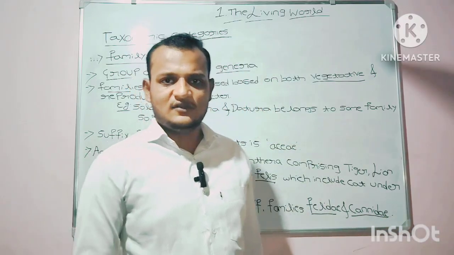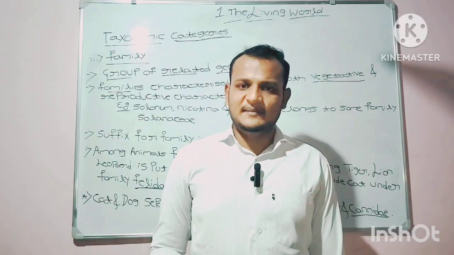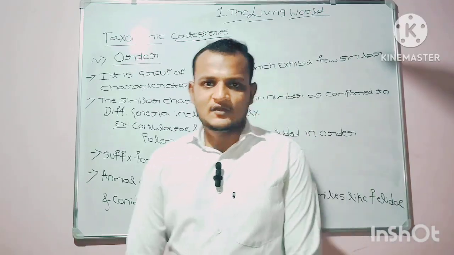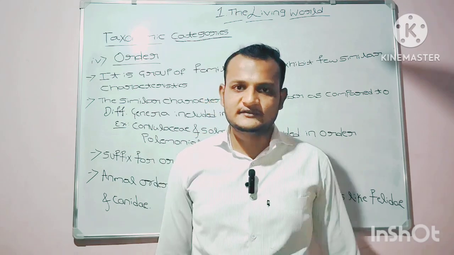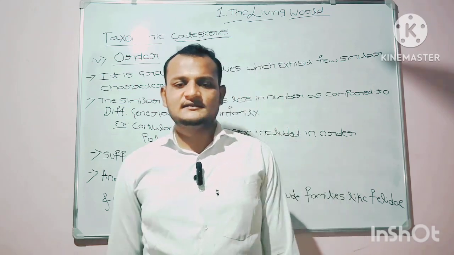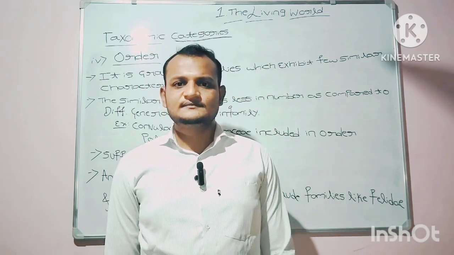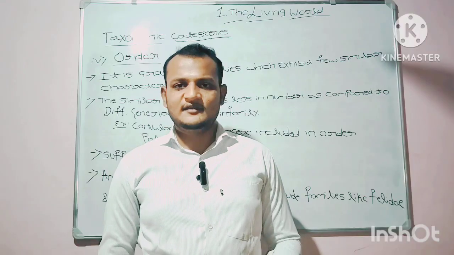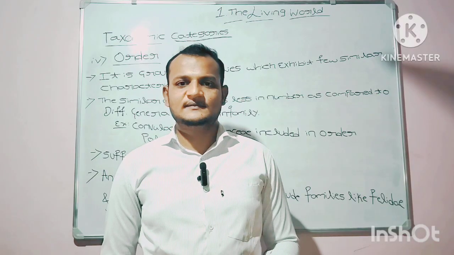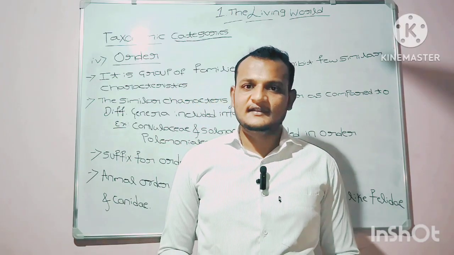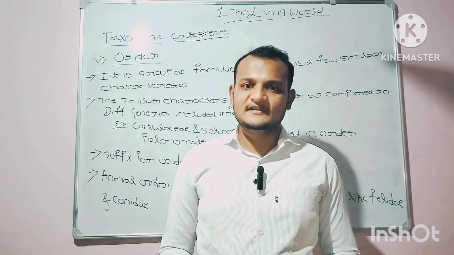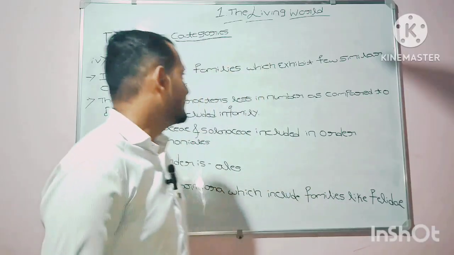I hope that you have cleared the concept of family also. Now moving to another concept, that is the fourth one, that is order. Order is nothing but a group of families, the group of families which exhibit a few similar characteristics. Those families are grouped, and that group is generally known as order.